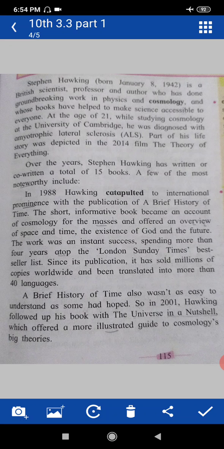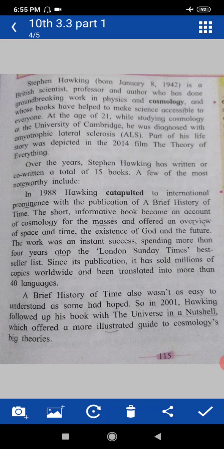The short informative book. How was that book? It was the short informative book that became an account of cosmology for the masses. Masses means common people. And in it he offered an overview of space and time, the existence of God and the future.